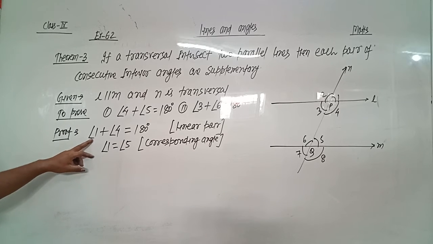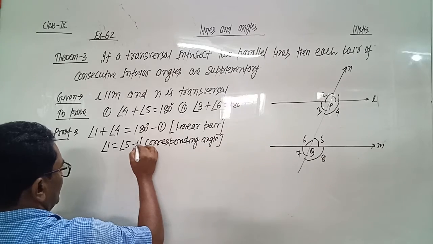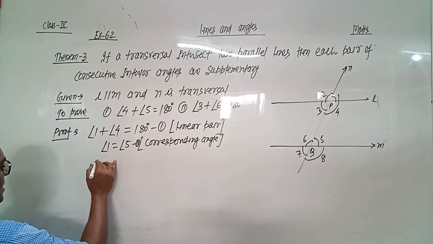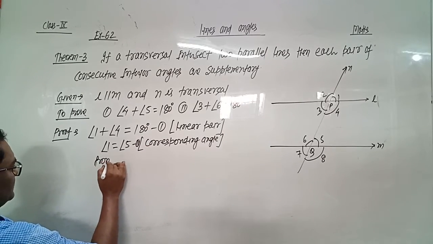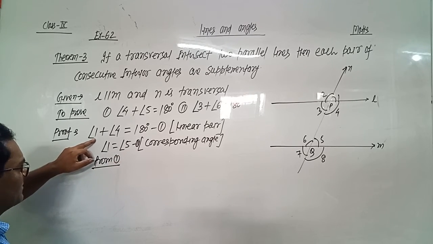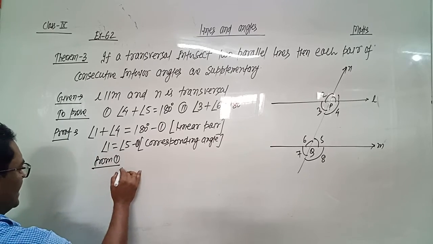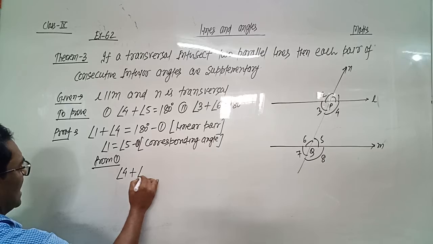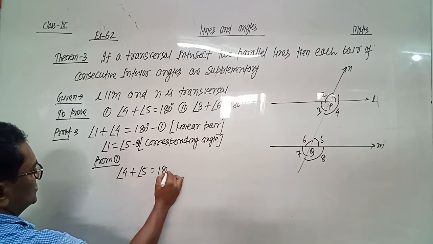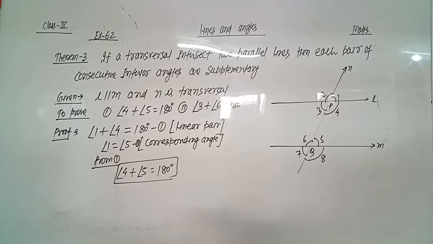So at the place of angle 1, we can put angle 5. At the place of 1, this is first number equation, this is second number equation. So from first, we can write angle 5 at the place of 1 because 1 equals 5. So we get angle 4 plus angle 5 equals 180 degree. So this proves the first part.